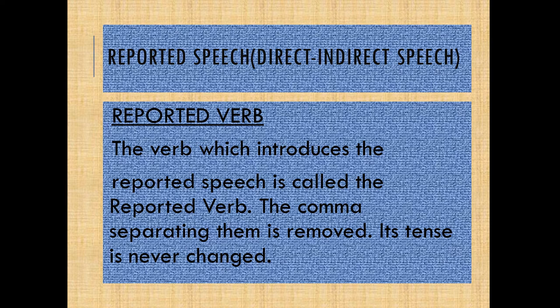The comma separating them is removed. Its tense never changes. So, whatever the reported verb is, it remains the same, and its tense will also not be changed, right? And the comma which separates the reported verb from the reported speech is removed. Right?